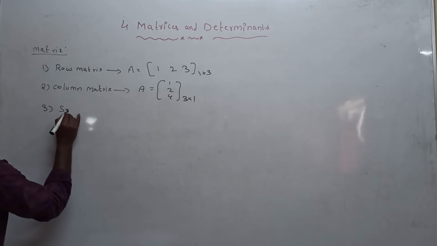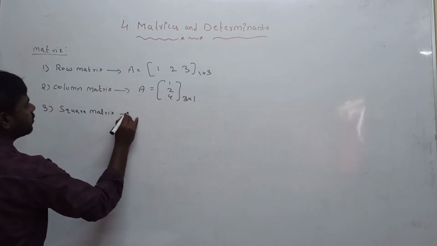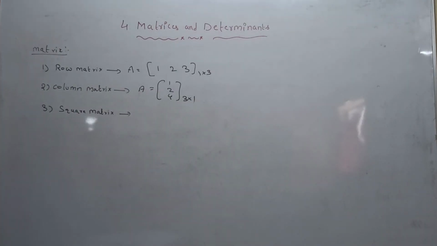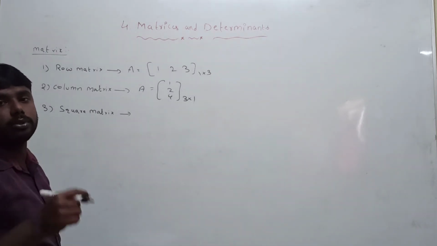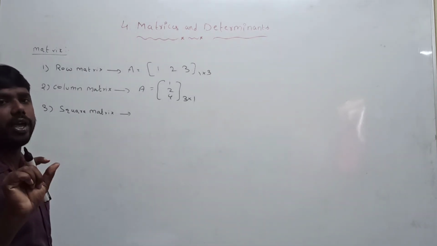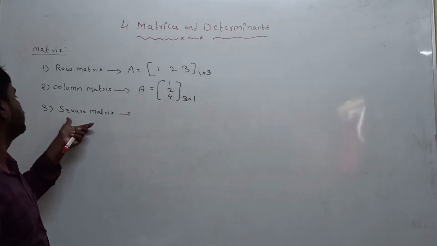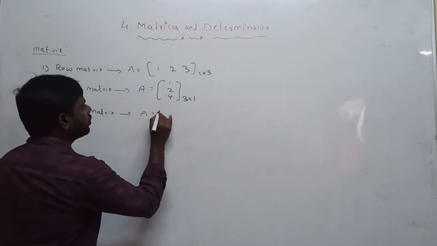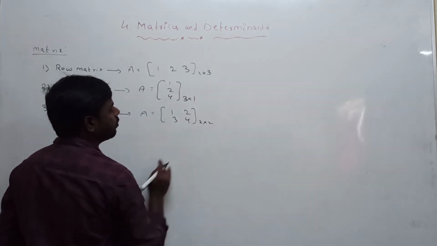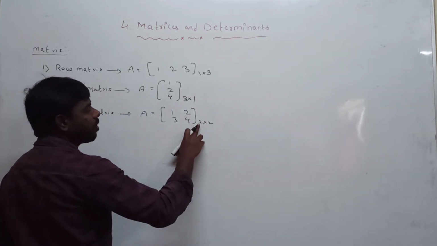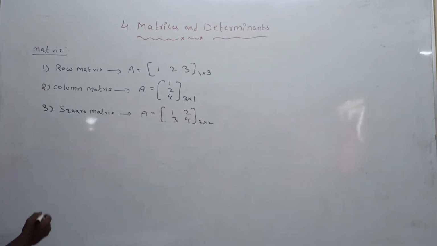Third one is the square matrix. A square matrix is a matrix having a number of rows equal to the number of columns. Example: 1 2, 3 4. How many rows are there? 2 rows, 2 columns. A matrix having a number of rows equal to the number of columns is called a square matrix.